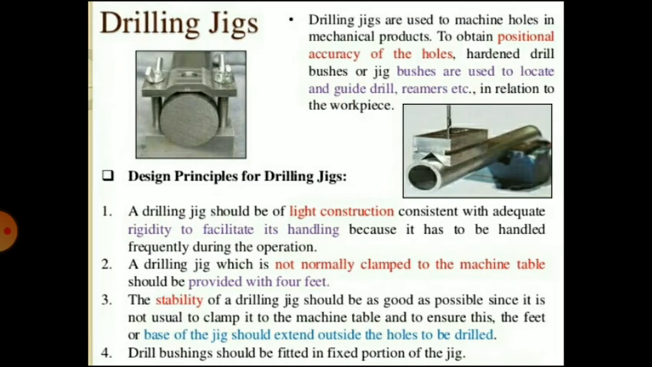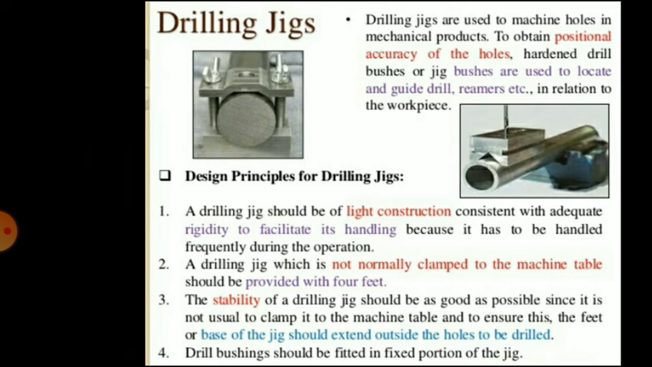So drilling jigs, some design considerations or design principles for the drilling jigs are given. A drilling jig should be light in construction, it should normally be clamped to the machine table, it should be stable, drill bushes can be used, and the base of the jig should extend outside the holes to be drilled. These are some design principles that are used for drilling jigs.